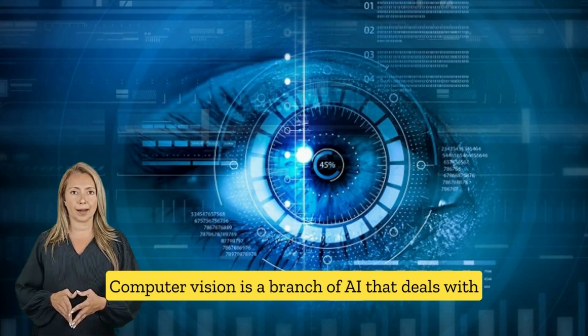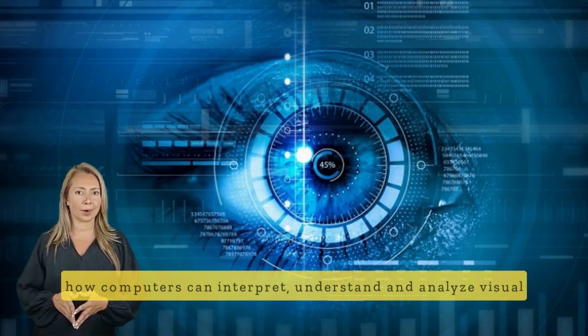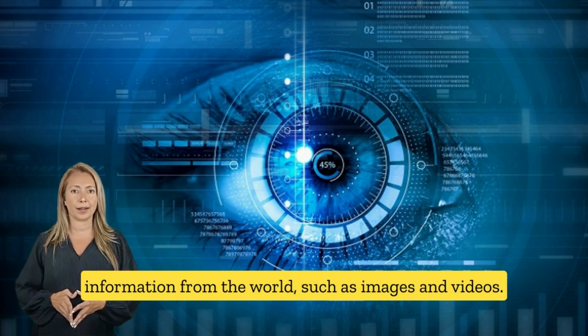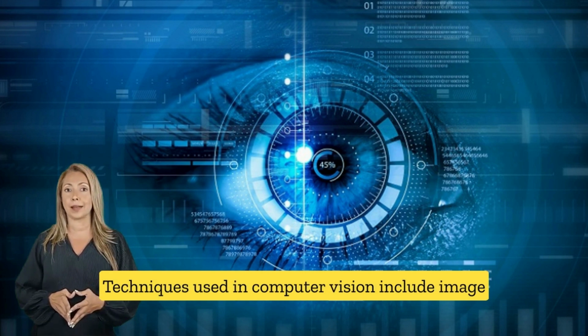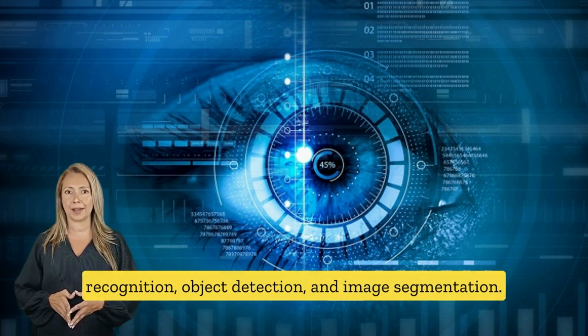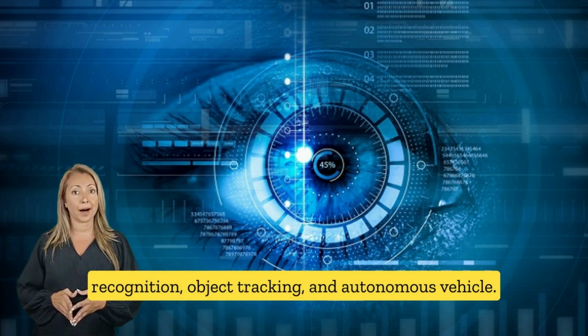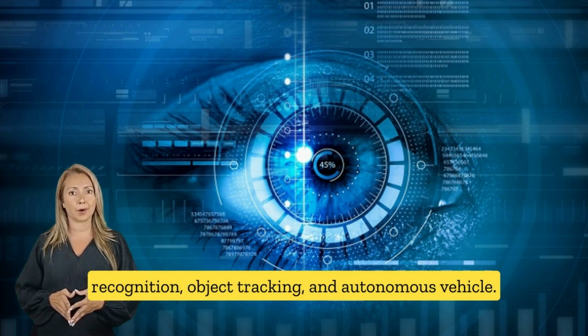Computer vision is a branch of AI that deals with how computers can interpret, understand, and analyze visual information from the world, such as images and videos. Techniques used in computer vision include image recognition, object detection, and image segmentation. Applications of computer vision include facial recognition, object tracking, and autonomous vehicles.